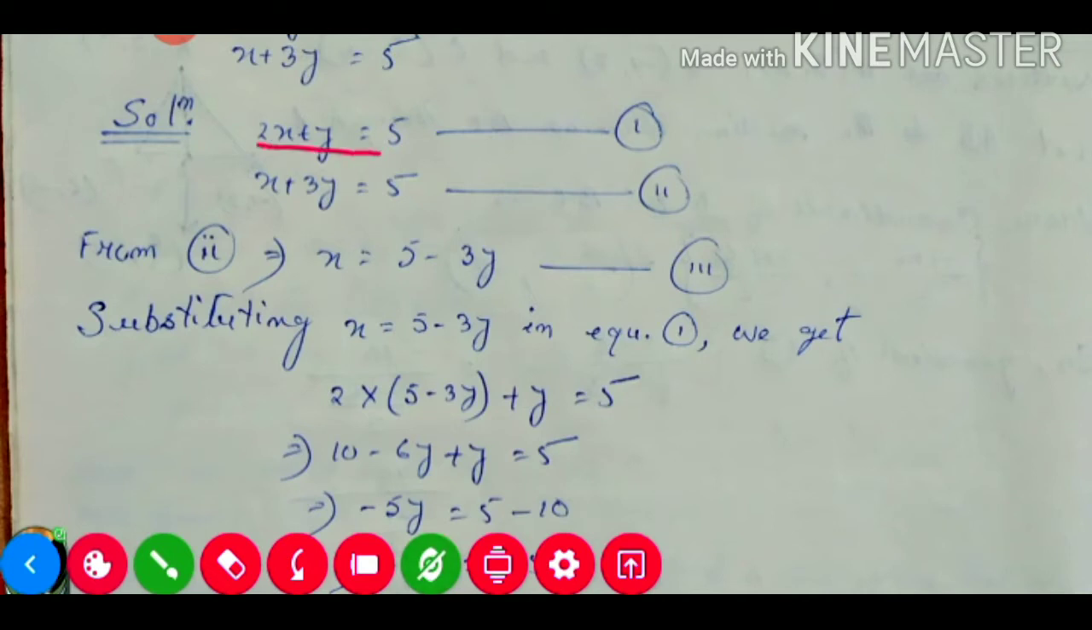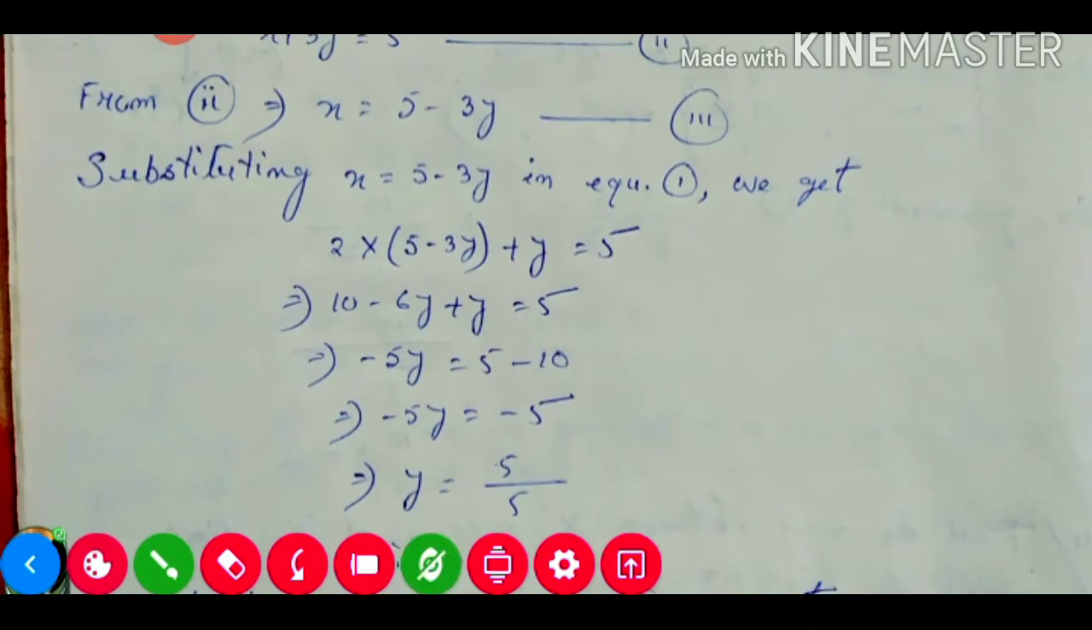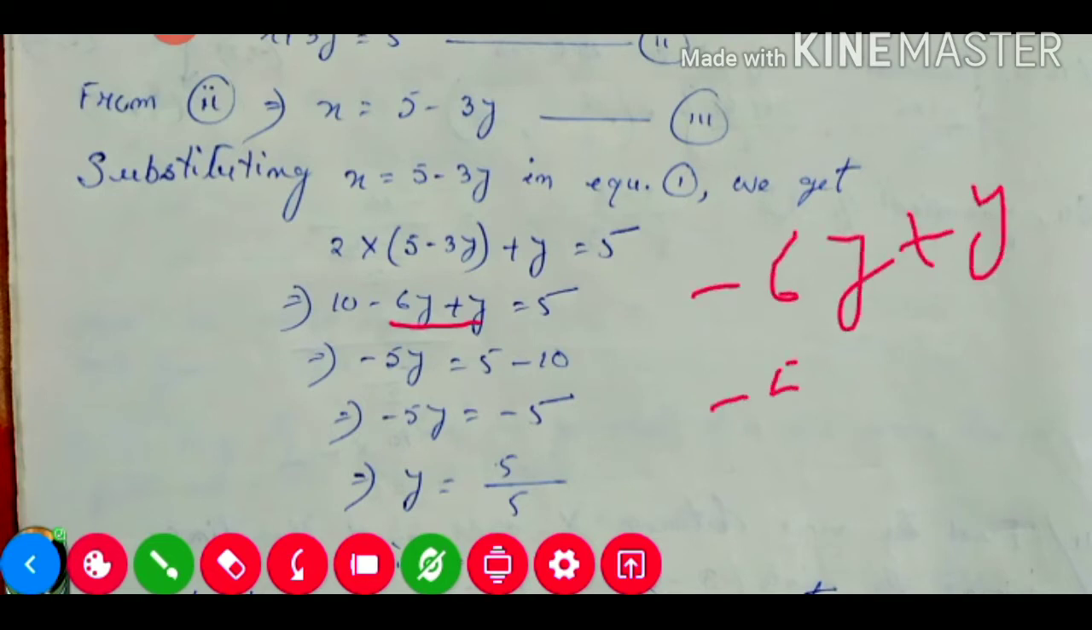Instead of this x we now put 5 minus 3y. So 2 into (5 minus 3y), then plus y, is equal to 5. Now we multiply with 2. 2 into 5 is 10, minus 2 into 3 is 6y, plus y is equal to 5. Now here two like terms are there: minus 6y and plus y. So minus 6y plus y will be minus 5y.